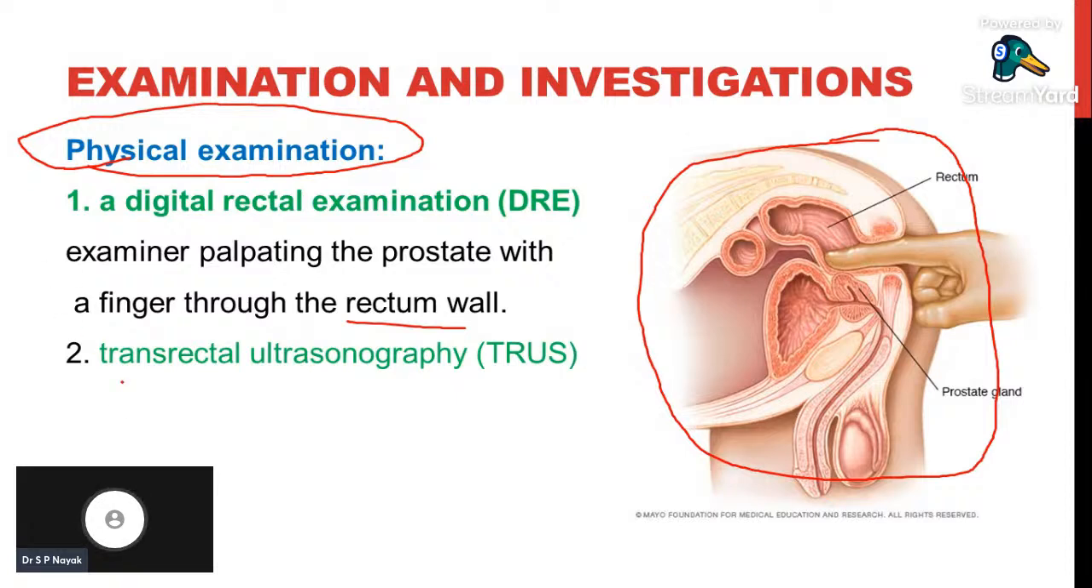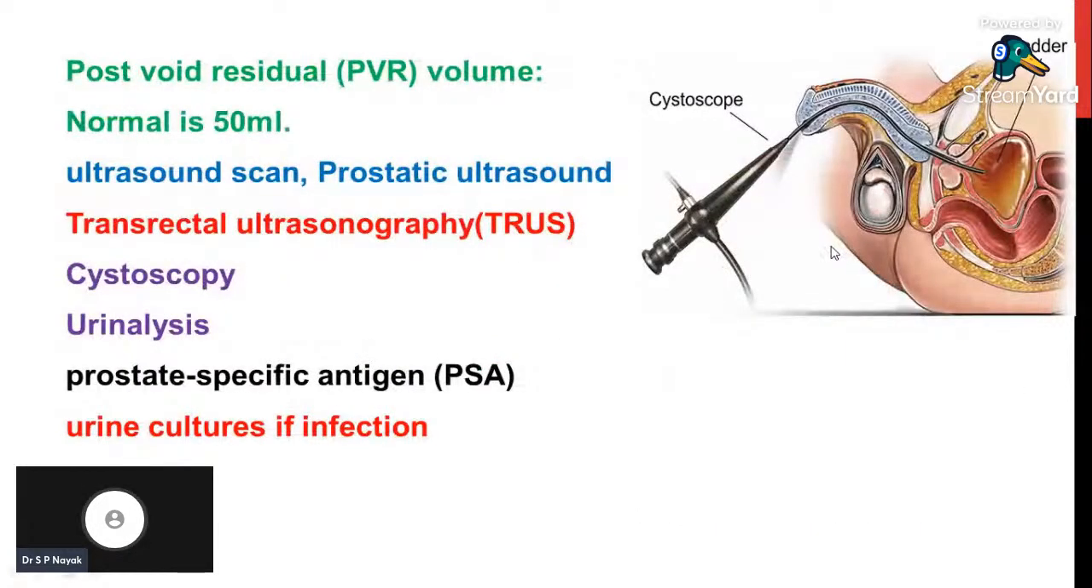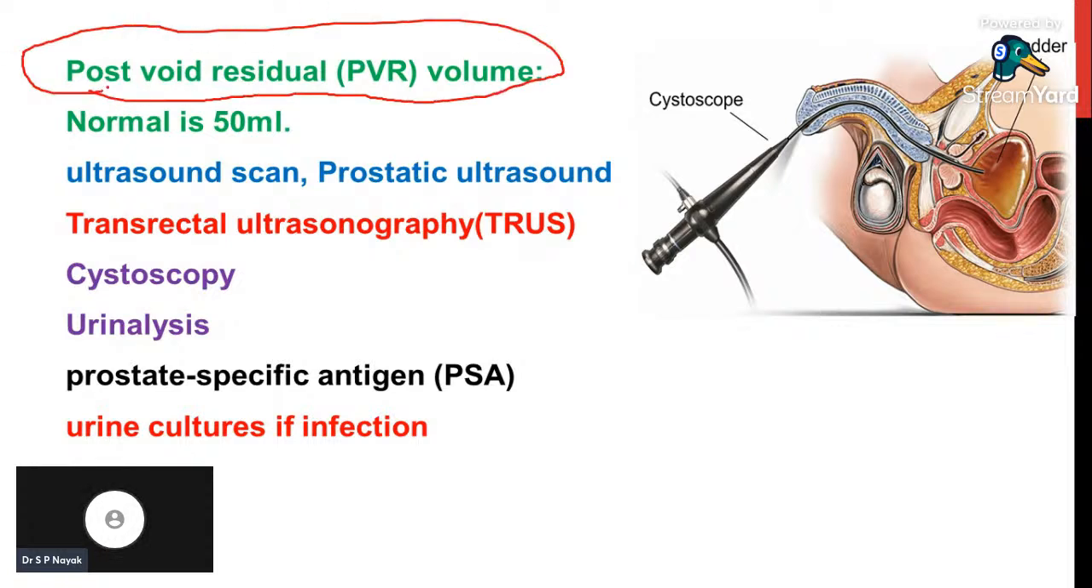And the second test is transrectal ultrasonography. Through the rectum we will send ultrasonography, and through that we will try to find out the size of prostate gland. And furthermore, a test we can perform is called PVR. It is called post void residual volume, PVR volume.